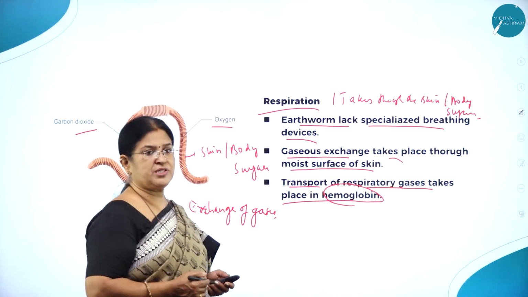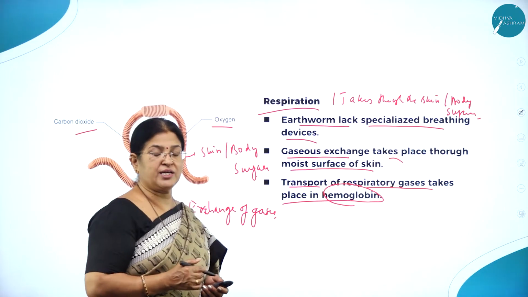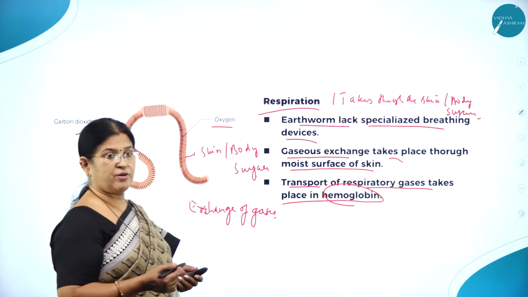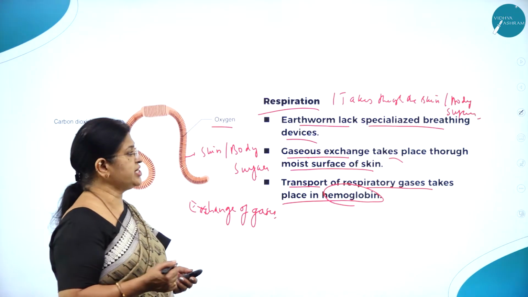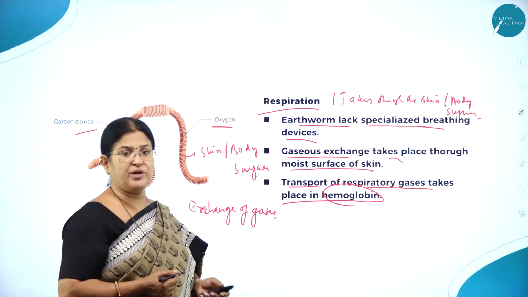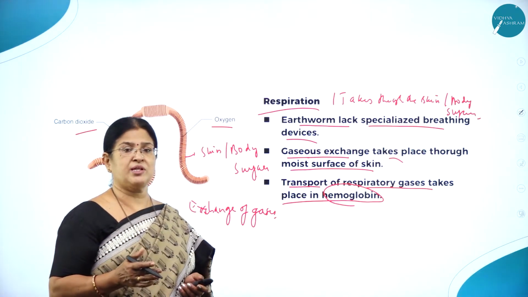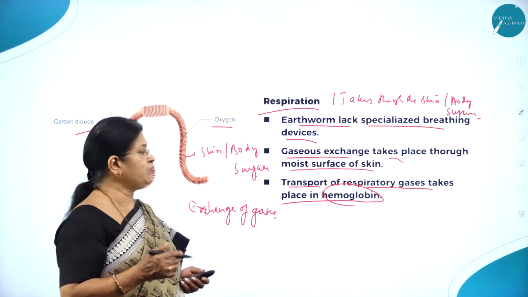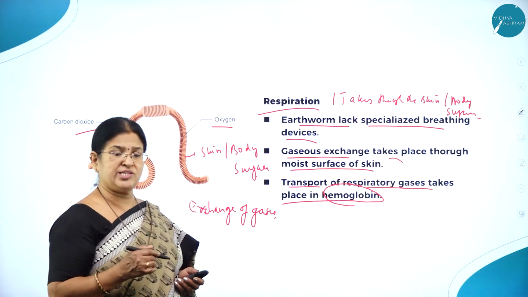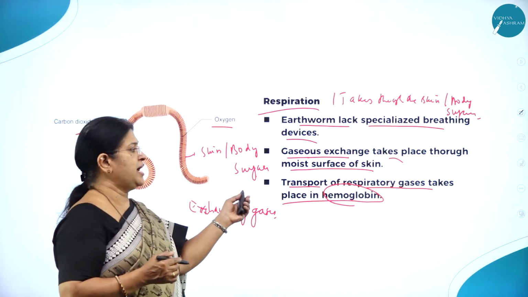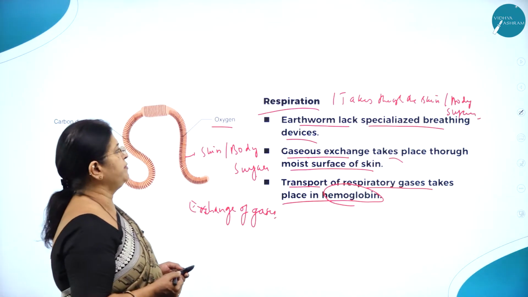So what is respiration? Respiration is nothing but the exchange of gases, where the earthworm lacks a specialized respiratory or breathing device or respiratory system. Instead, the gaseous exchange takes place through the moist surface of the body. As you know, the skin is highly dermomuscular and moist. That moist surface of the skin is mainly responsible for the exchange of gases in the earthworm, and transport of respiratory gases, as I said, takes place in hemoglobin.